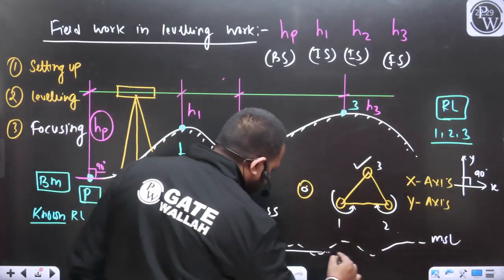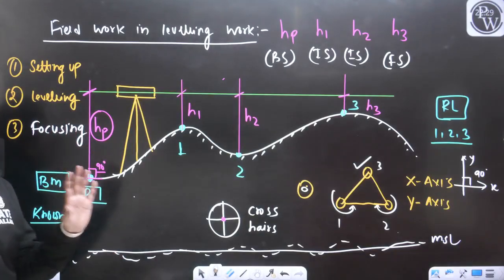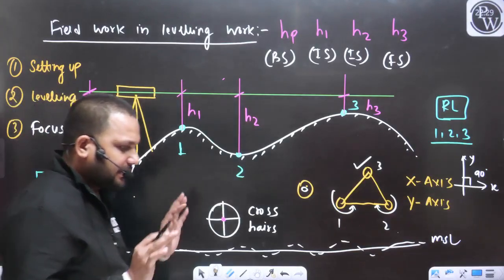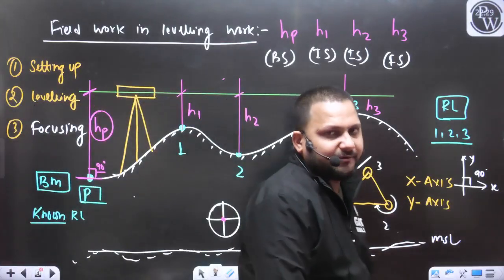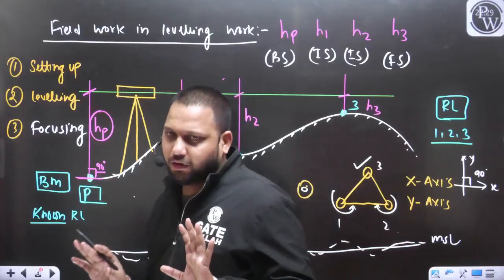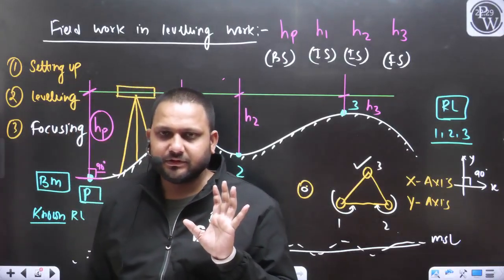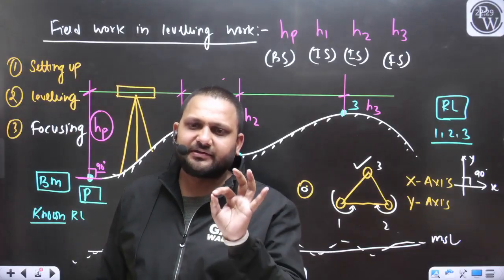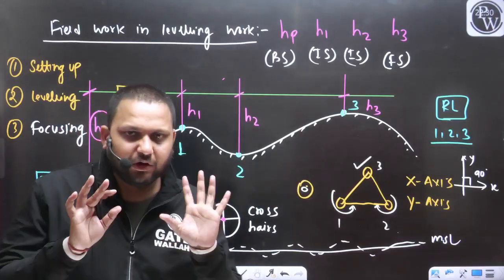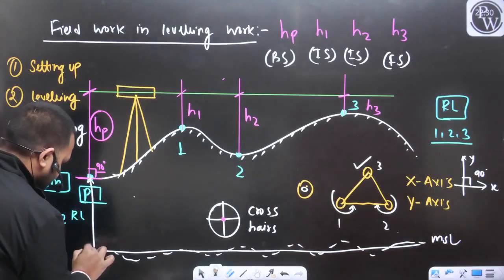Somewhere there will be the position of the mean sea level, no matter whether we can see or define it or not. As you have mentioned that the point P is the benchmark, you must have told me the RL of this point P. Yes or no?